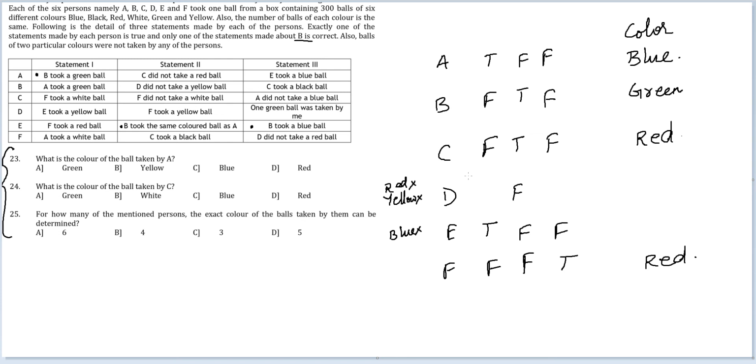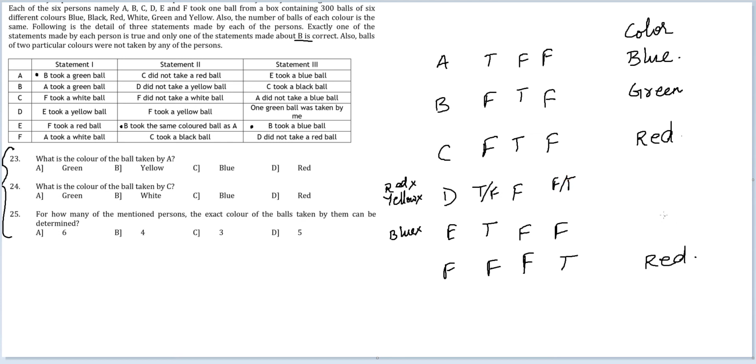One green ball was taken by B. Okay. So about that I can't figure out anything more. Either the first statement is true or the second statement is true. Okay. If the first statement is true, let me write it this way. Either this is true, this is false, this is false, this is true.